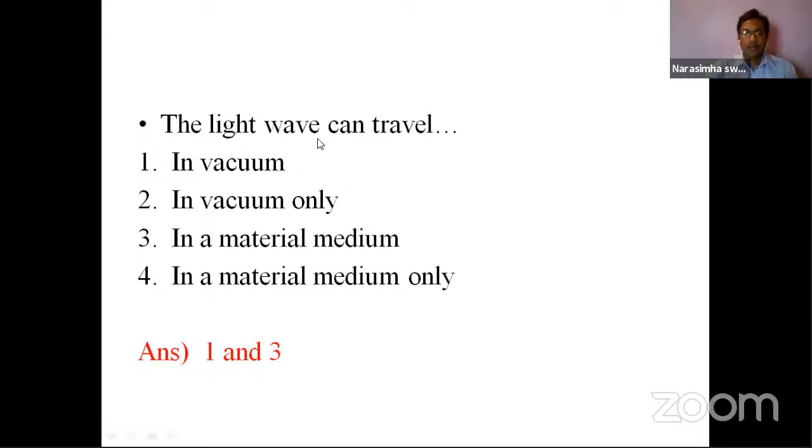The light can travel. See, options 1 and 3 are given. There is no restriction, only vacuum or only material medium. It can travel even in pure vacuum and in a pure material medium. Right? Now we'll see the next one.